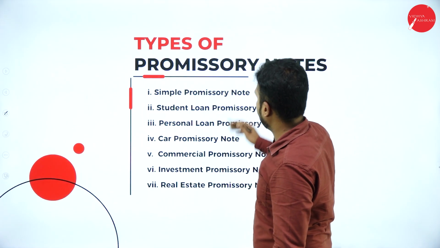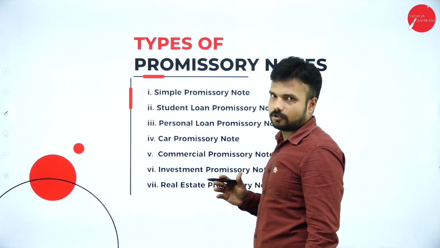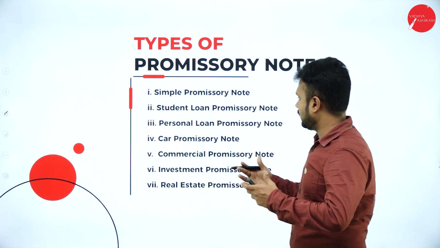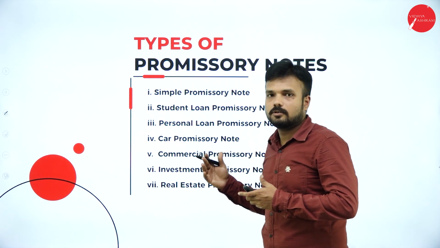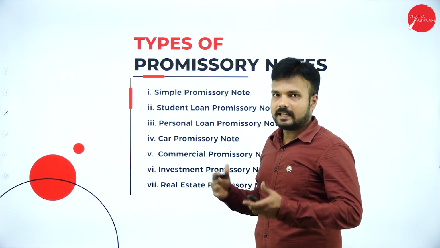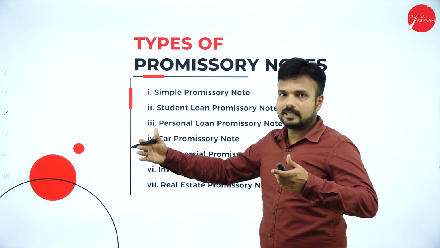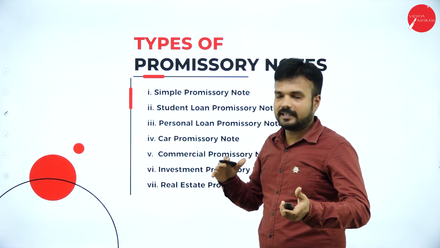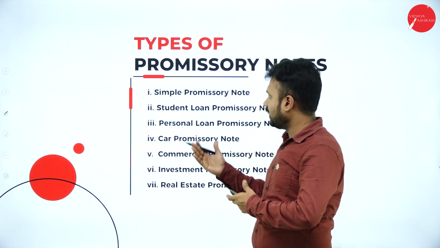Types of promissory note. A promissory note is a kind of negotiable instrument, as I said. There are various kinds of promissory notes. As I said, a promissory note can be used for official purposes and also for personal purposes. It can happen between one entity and another entity, and between one individual and a legal entity. So it is personal and official.